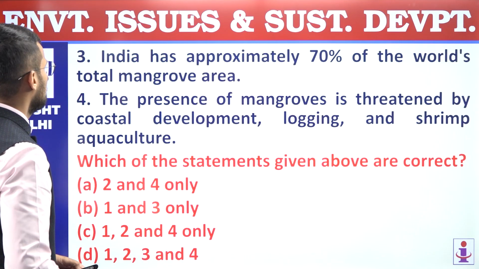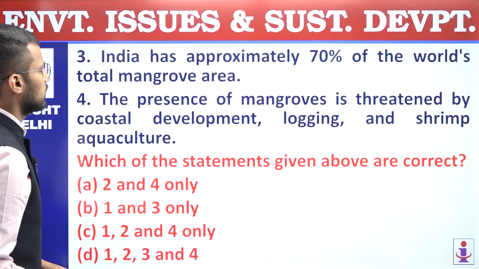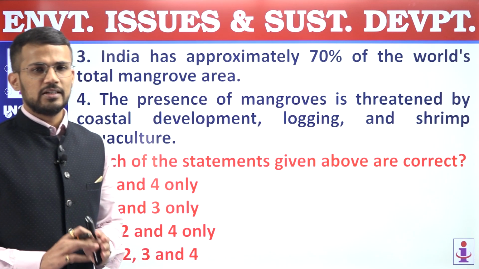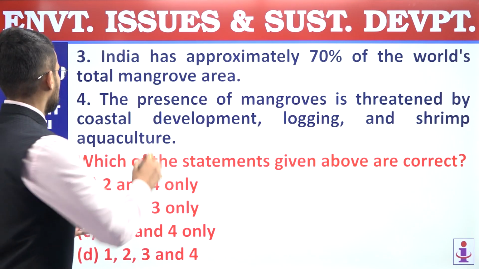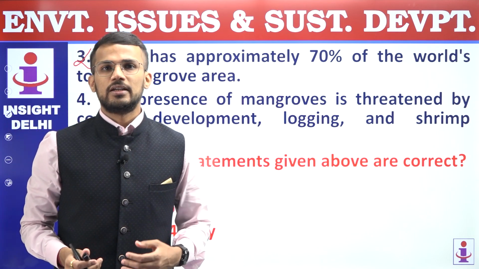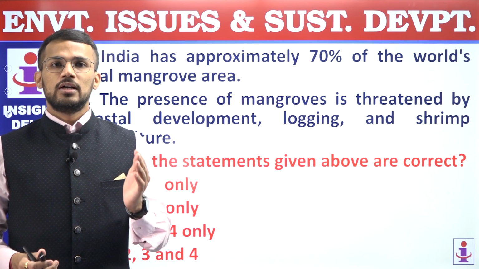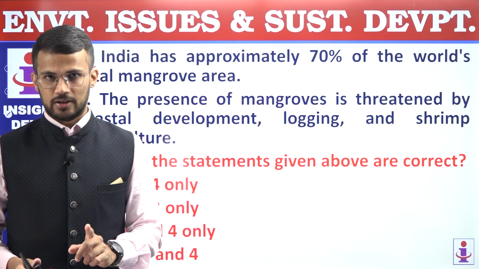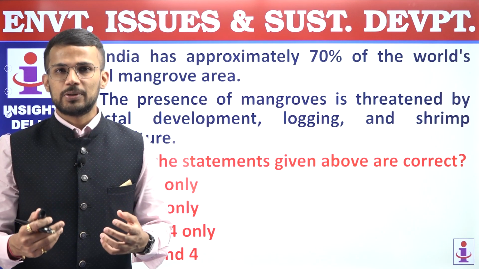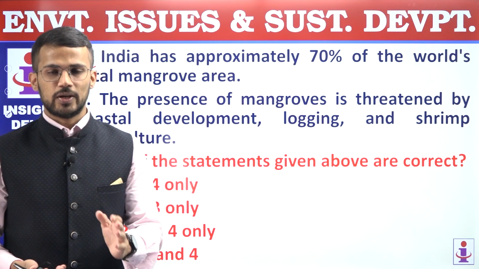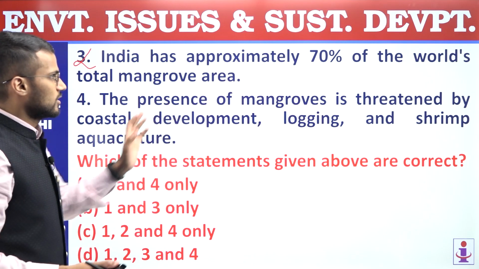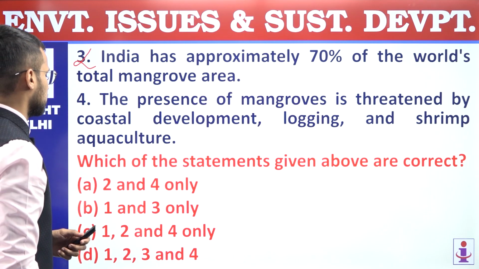Third, India has approximately 70% of the world's total mangrove area. This statement is incorrect, right? India consists of approximately 45% of the mangroves in South Asia, right? And South Asia in total consists of around 7% of the global mangroves, and that's why the percentage of mangroves in India is lesser. It is not 70%, and that's why the third statement is incorrect.